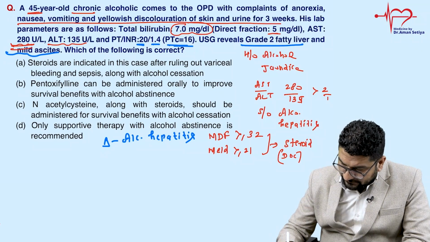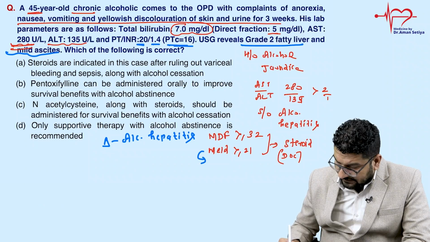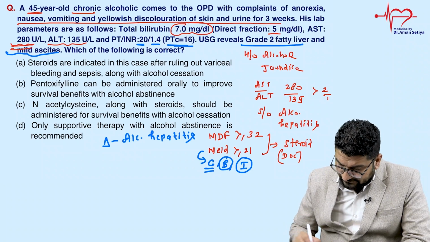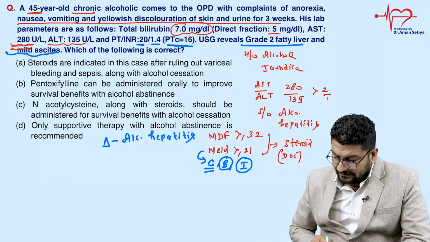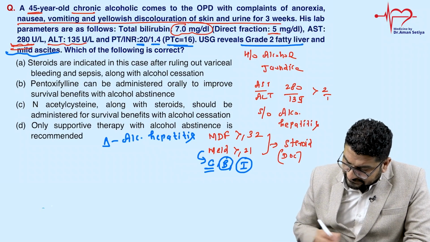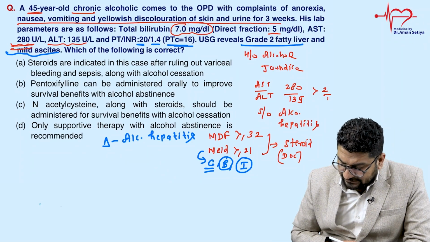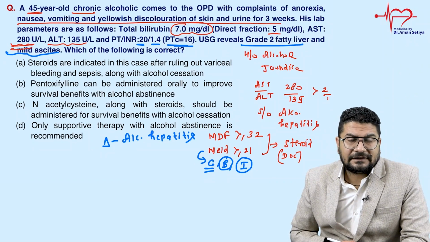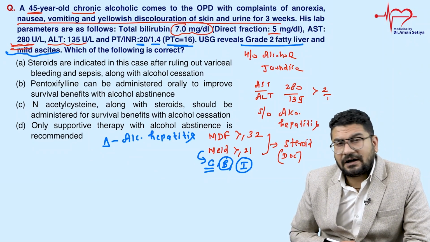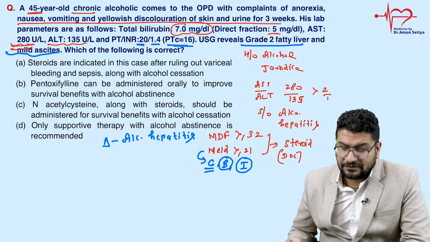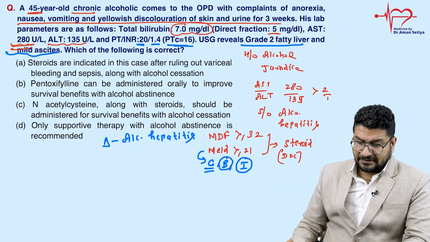For MELD score calculation we need creatinine, bilirubin, INR. So the patient's INR is given, bilirubin is given, creatinine is not given. So basically they are asking you, let's see the option. Steroids are indicated in this case after ruling out variceal bleed and sepsis along with alcohol cessation. So as such, there is nothing. The steroids, how we give after calculating this MDF. You can now understand what they want in this question. They want you to calculate Maddrey's discriminant factor.